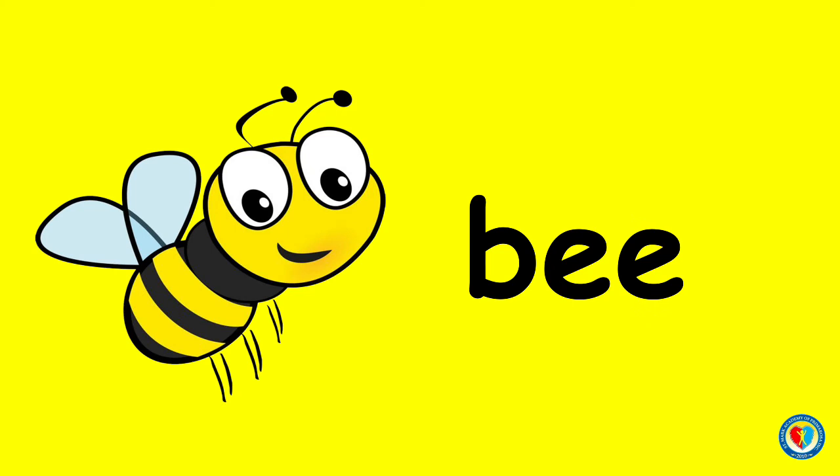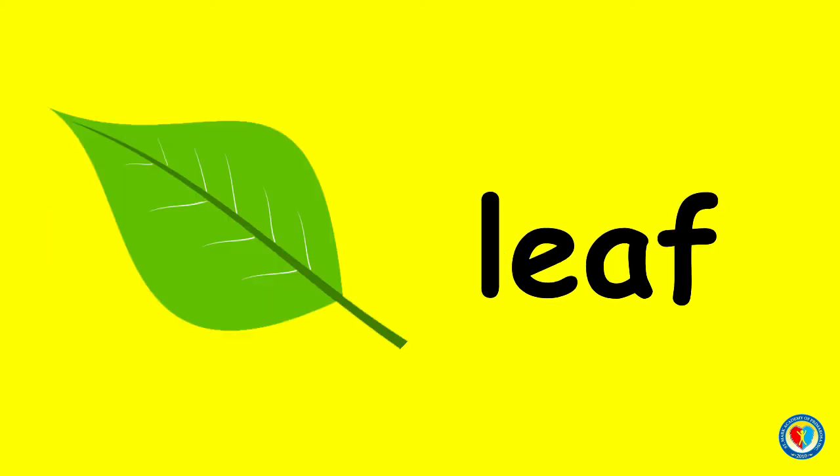What do you call this insect? Yes, you're right. This is a bee. B, E becomes bee. Can you read it with me, kids? B, E becomes bee.